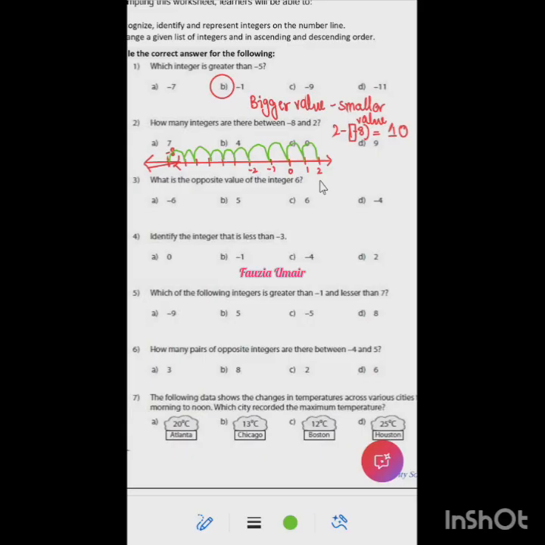11, 1, 2, 3, 4... 6, 7, 8, 9, 10. Sorry, ma'am, 10. 10 steps. So the correct answer should be 10. And in this worksheet, 10 is not even written.